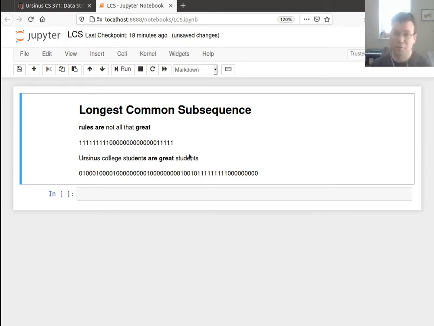Problem is, if you want to look through all binary strings and compare them, there are exponentially many binary strings of a particular length. So if there are n bits, there will be 2 to the n possible binary strings. So then you're arguing if a string has n characters, same thing. There's going to be 2 to the n possible subsequences. So that means I'm looking at an exponential time algorithm, which is not what we want.